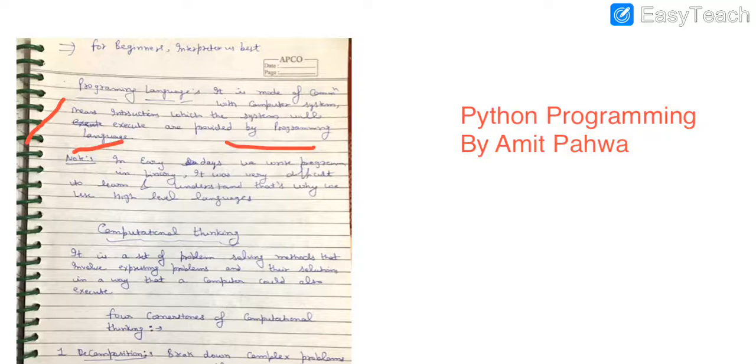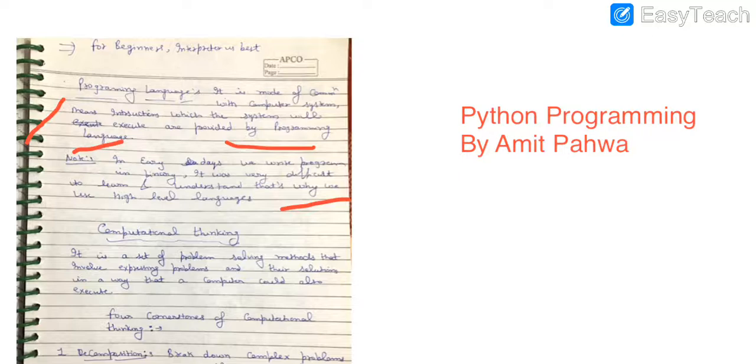Before the introduction of the high level language, we used binary language to write the instructions, but binary language is very difficult for human beings to understand, and it is also very complicated. So instead of machine level languages or assembly level language, we use the concept of high level language nowadays.